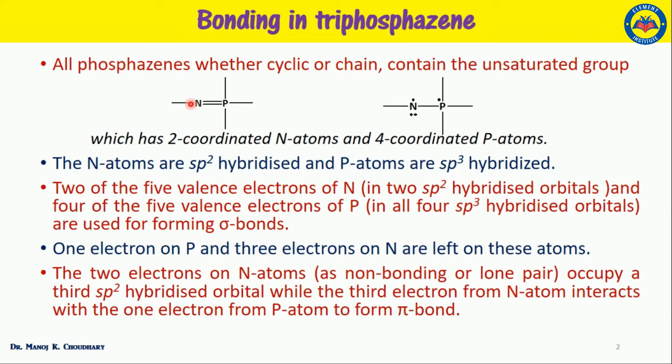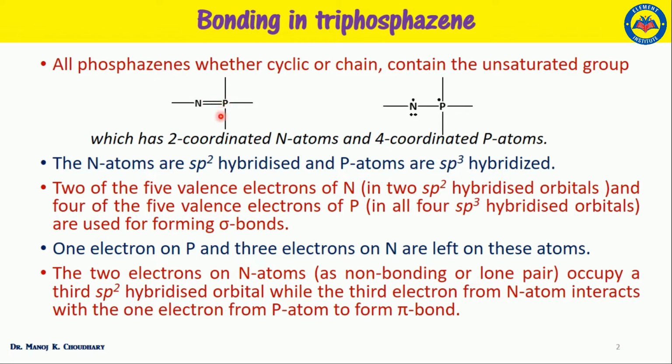The 2 sp2 hybrid orbitals, which contain 1 electron each, form sigma bonds with other atoms, one with the phosphorus and the second with another such molecule. Similarly, the 4 electrons in the phosphorus atom form sigma bonds, 2 with the nitrogen atoms, one on this side and the other on this side, and 2 with the halogen atoms.